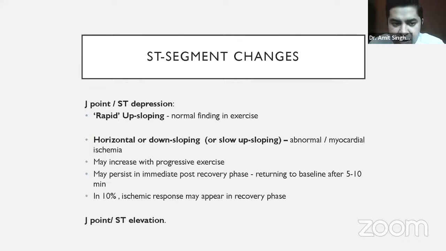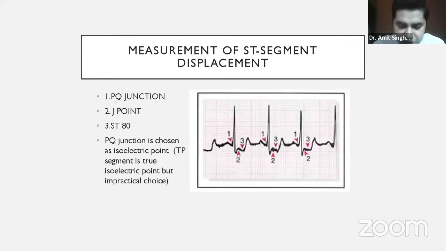Whether it is a horizontal or downsloping depression, or an upsloping depression. If it is an upsloping depression, we have to see the rapidity of the slope. If it is rapidly upsloping, then it can be a normal finding with exercise. However, if it is slowly upsloping, that can be a marker of ischemia. ST elevation is obviously a marker of ischemia.